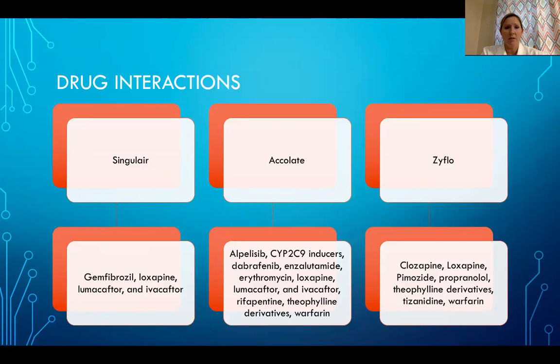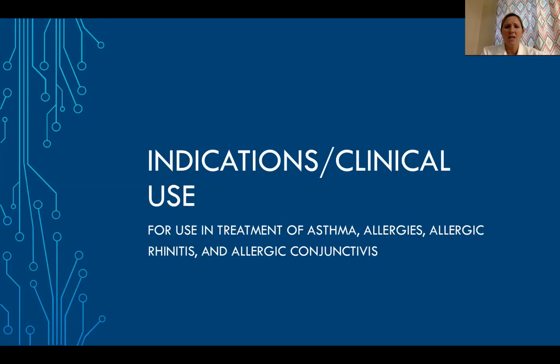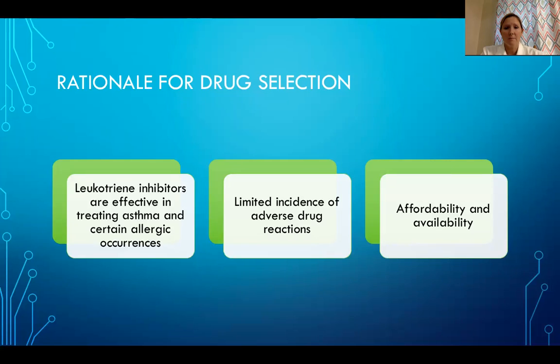Here's a list of the potential drug interactions with each of the leukotriene inhibitors. Indications for clinical use. These drugs are used for the treatment of asthma, allergies, allergic rhinitis, and allergic conjunctivitis. Leukotriene inhibitors are effective in treating asthma and certain allergic occurrences. There's a limited incidence of adverse drug reactions, and they're known for affordability and availability.